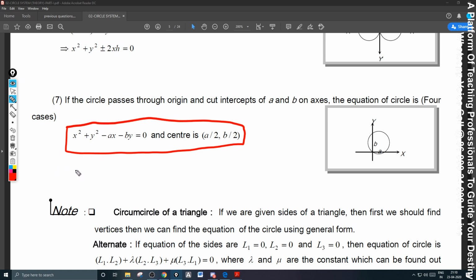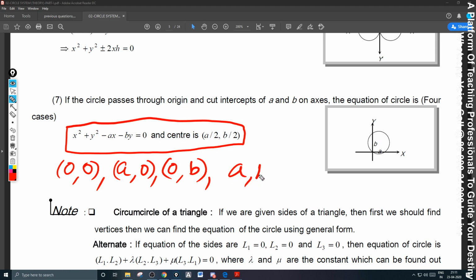If you take such points, there is one more point also there. The circle passes through 0, 0, A, 0, 0, B, and the fourth point is also there, which is not mentioned here, A, B. So this is a circle formed by these 3 points. If you substitute A, B here, A square plus B square minus A square minus B square is 0. So these 4 points are always concyclic.